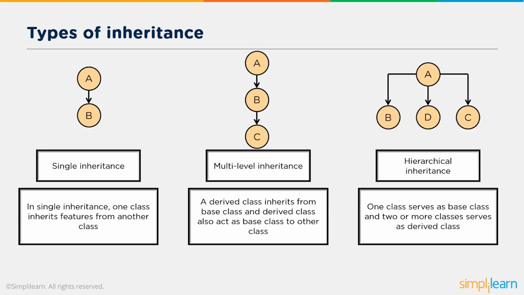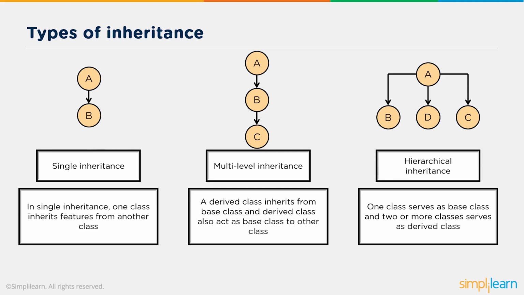And lastly, we have hierarchical inheritance. In this, one class serves as the base class and two or more classes serve as derived classes. As you can see above, class B, class D and class C have a single base class A. So three classes inherit properties of a single class. This is called hierarchical inheritance.